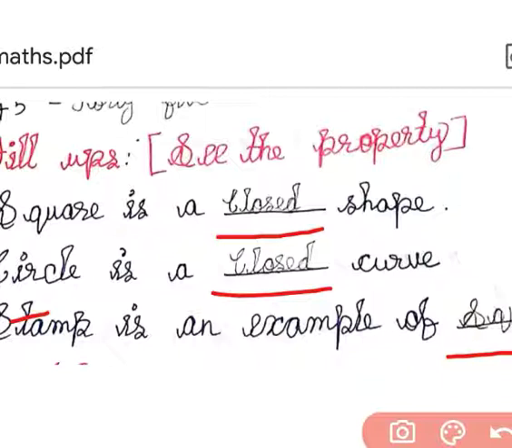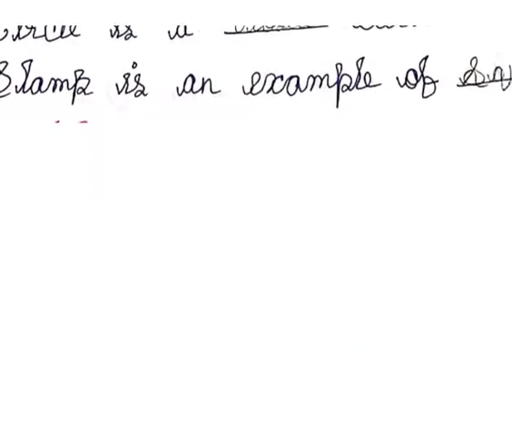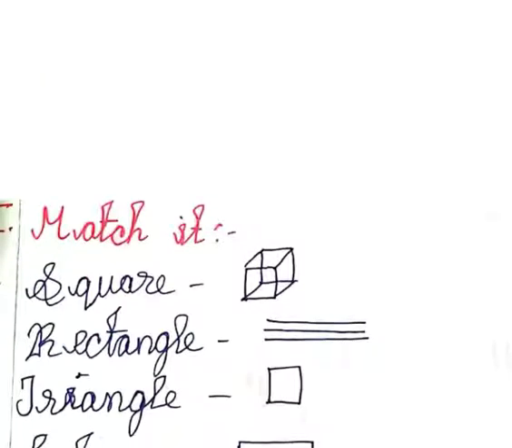If you want to write the second Roman correctly, you have to thoroughly memorize the properties. I already gave the properties, and today also I will send the PDF for the properties. You have to read it very carefully and memorize it thoroughly. Then only you can fill in the second Roman. Next we will see the third Roman.